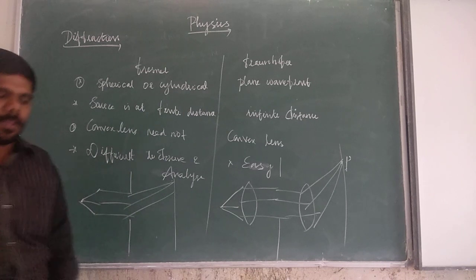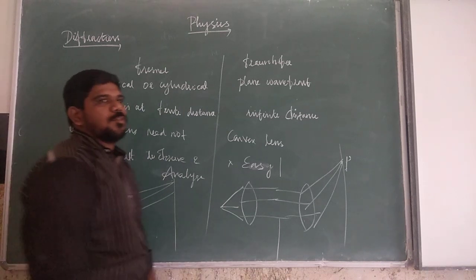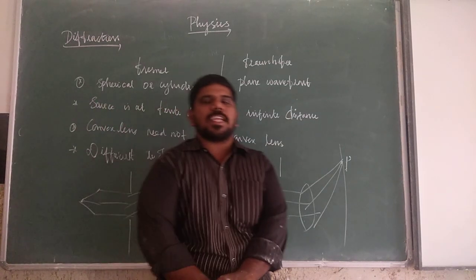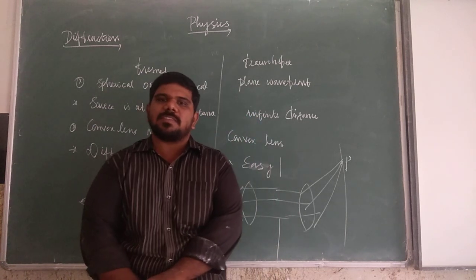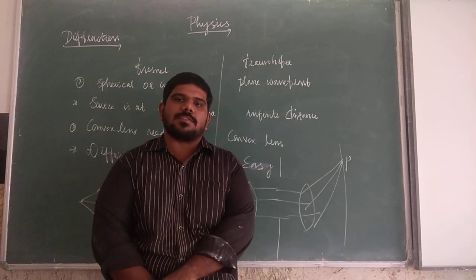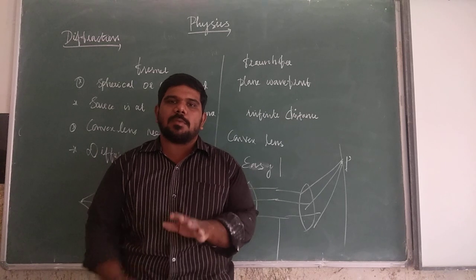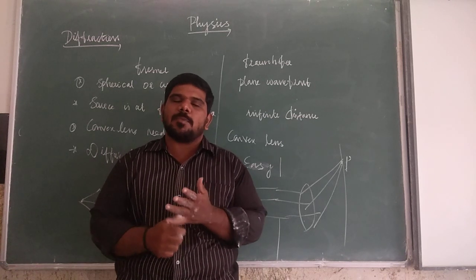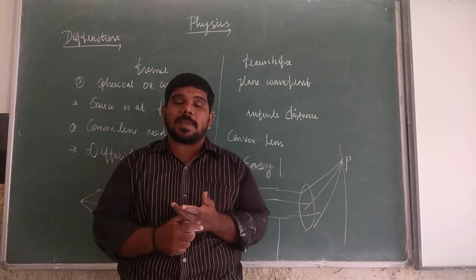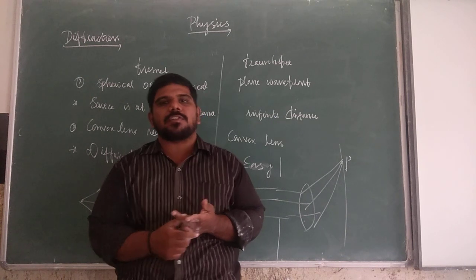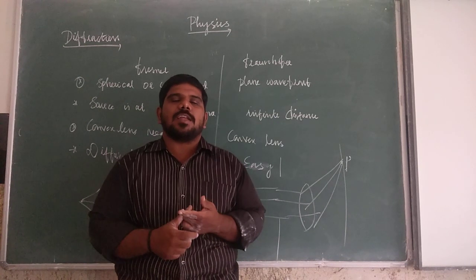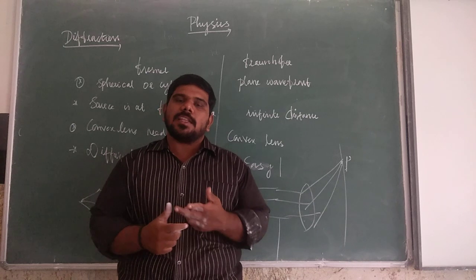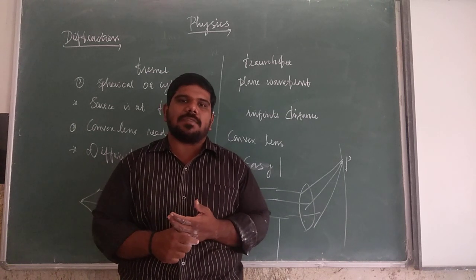So in this session, we saw the interference in polychromatic light and the interference in thin films, then the introduction to diffraction. So almost four or five questions you will learn: explain the interference in polychromatic light, explain the interference in thin films, define diffraction, what are the types of diffraction, and distinguish between Fresnel and Fraunhofer diffractions.